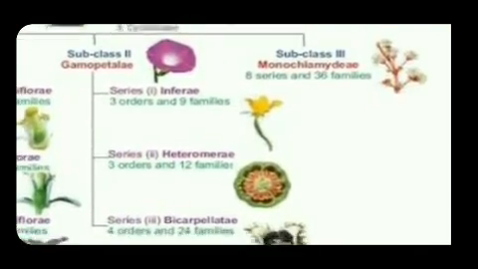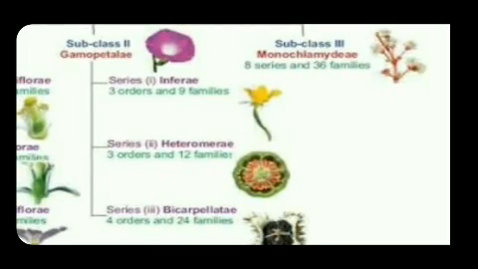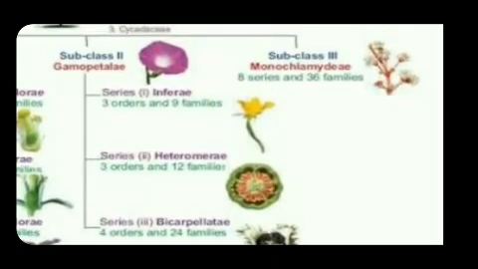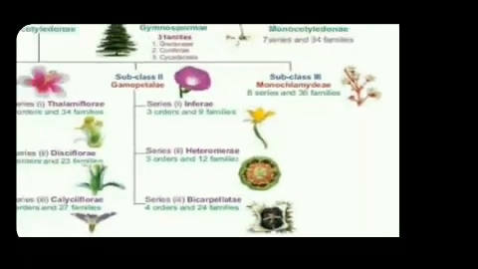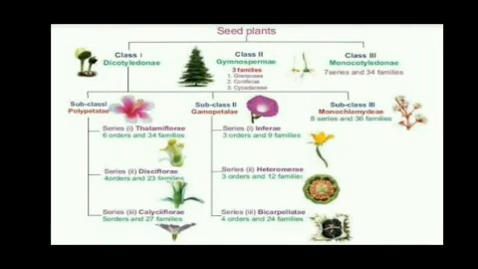Subclass 2 Gamopetalae is also divided into 3 series. They are Inferae, Heteromerae and Bicarpellatae. Subclass 3 Monochlamydeae contains 8 series and 36 families. This is the outline of Bentham and Hooker's classification. Students, you should study thoroughly. The spellings also you should study properly.